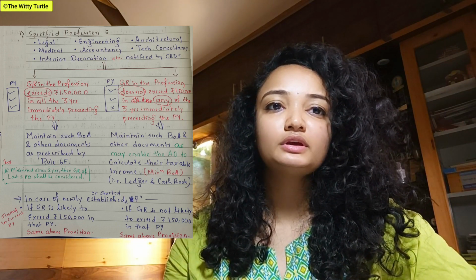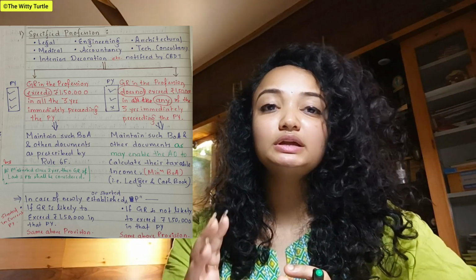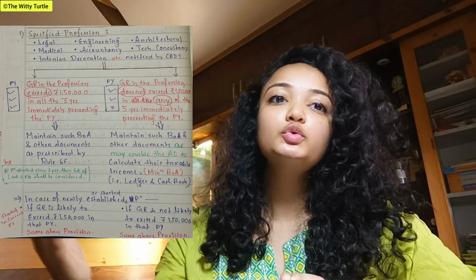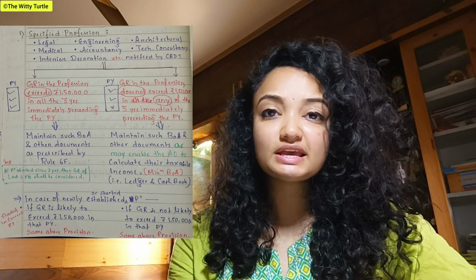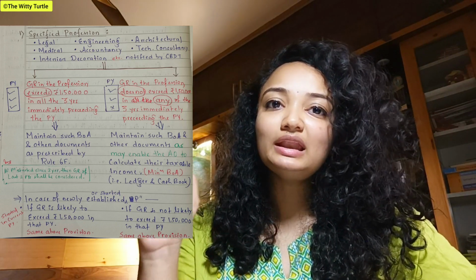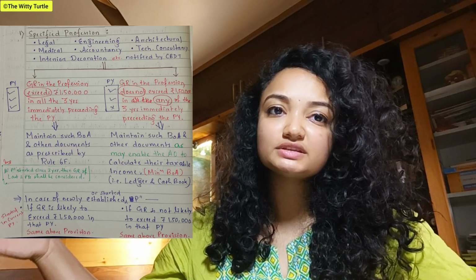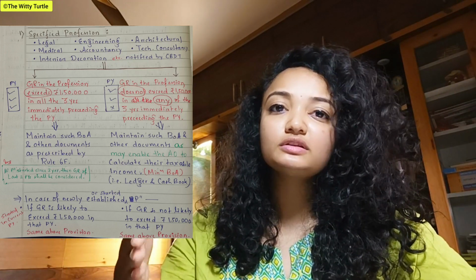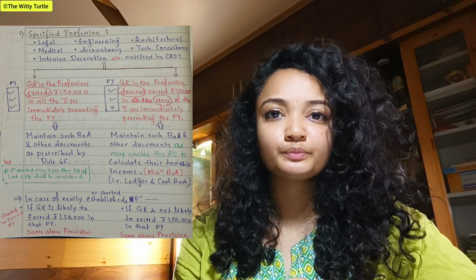Now, another question which may come is that if the profession has started for the last 2 years only, right? It is not a full-fledged profession yet, but it has started 2 years before only. So in this case, what happens? Because the provision says that the gross receipt in the profession should exceed 1,50,000 in all the three immediately preceding years, starting from the current previous year, right?